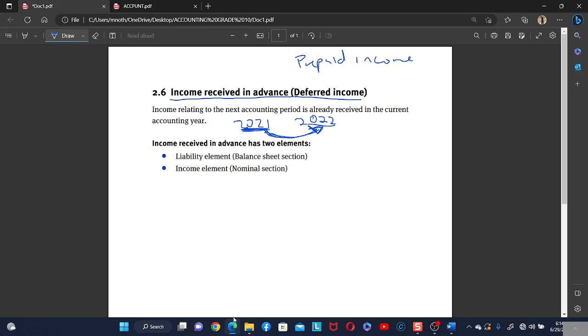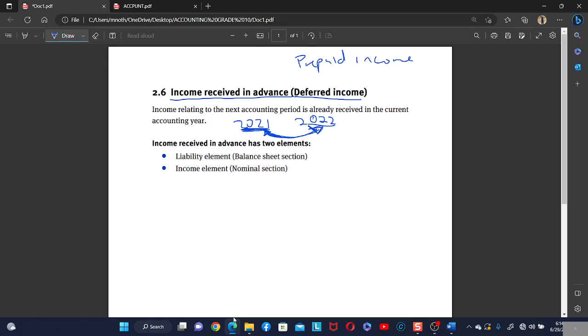Remember, the reason we are doing this is because of the matching principle, which says that incomes should be recorded in the year that they belong in. So once we have received an income that is not for this financial year, we must subtract it from the income account.